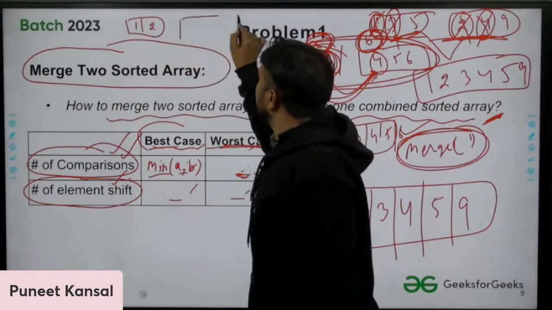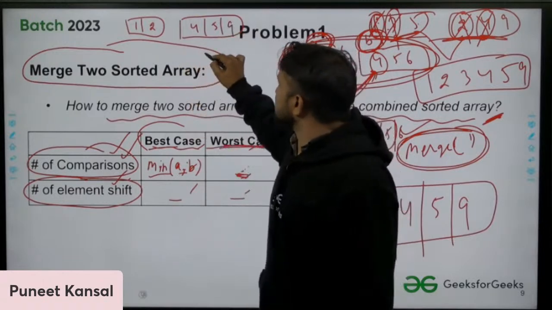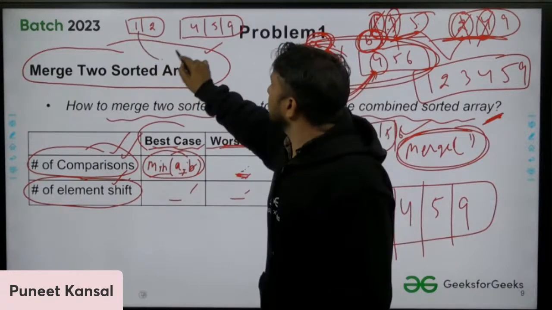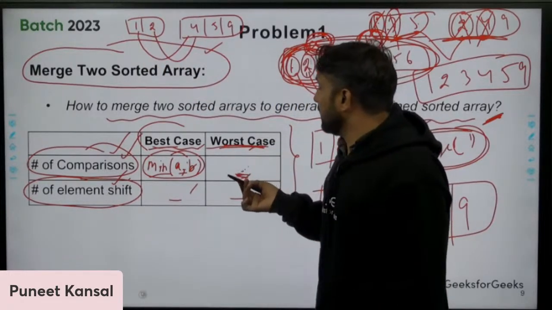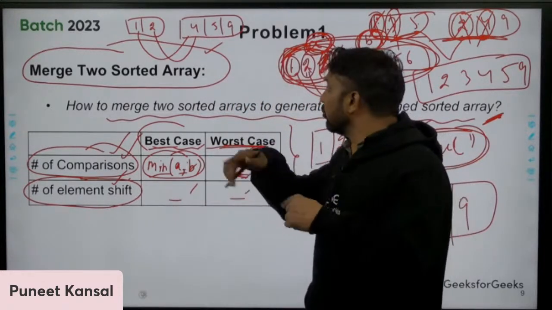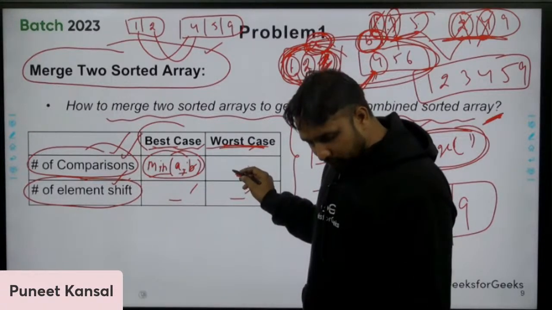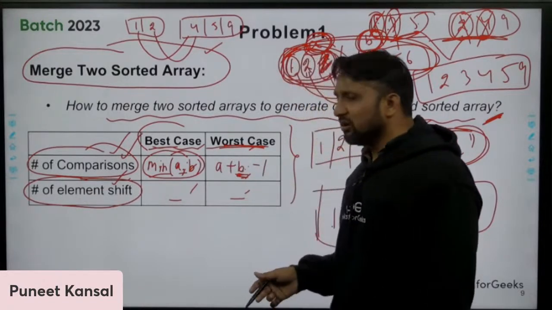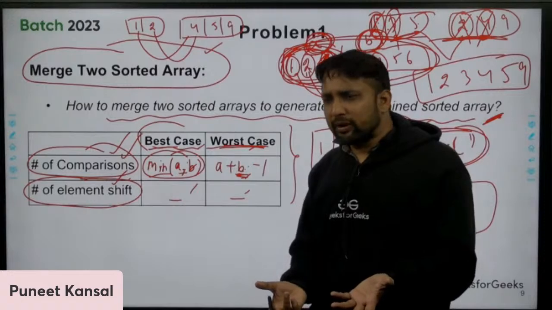This is one subarray, this is another subarray, let's suppose. So this is the best case. The number of comparisons will be this much. How many? 2. That's it. And what will be the worst case? Worst case will be when you are comparing alternately. So how many comparisons will there be? Let me write A plus B minus 1. For n elements, n minus 1. The last element you do not need to compare with anyone.